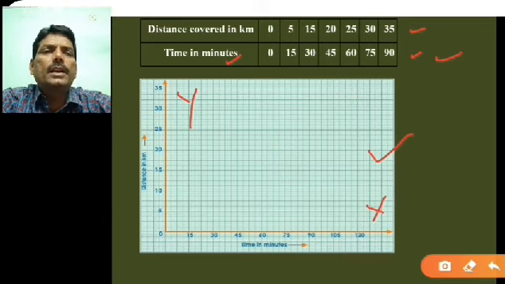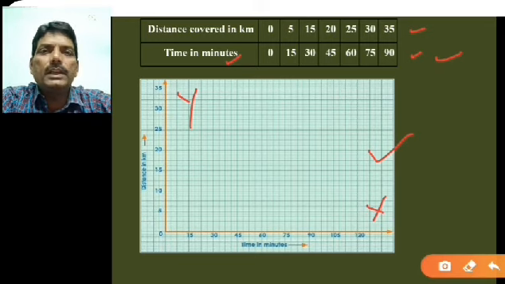I have taken time in minutes. Similarly distance on the y-axis, which is from 5 to 35. Remember, whatever scale you choose, all the readings should be covered, or shown in an appropriate way. That is the importance of taking the scale.